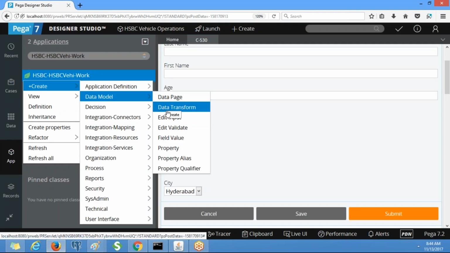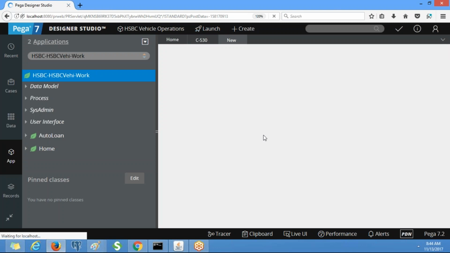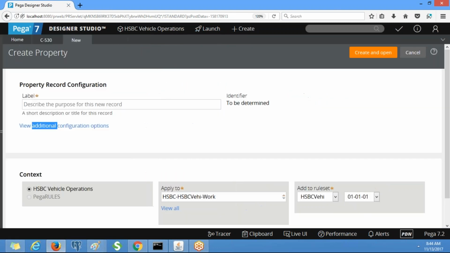Go to the data model, property. We can create multiple properties at the same time using the wizard, but today we will create them manually, and tomorrow onwards we will use the wizard. For marital status, you can use either a radio button or a drop down.